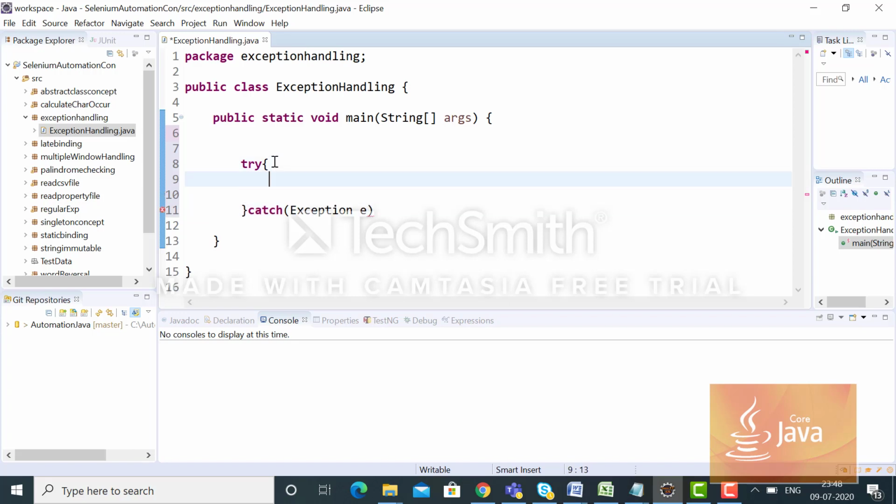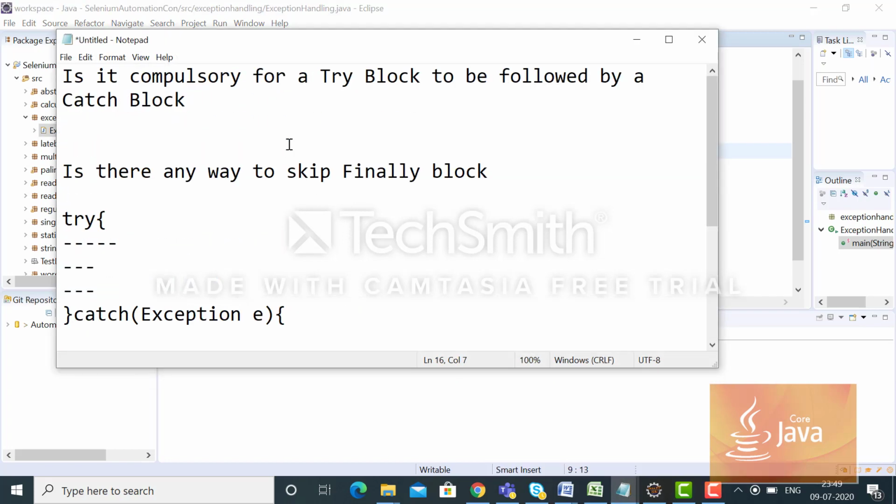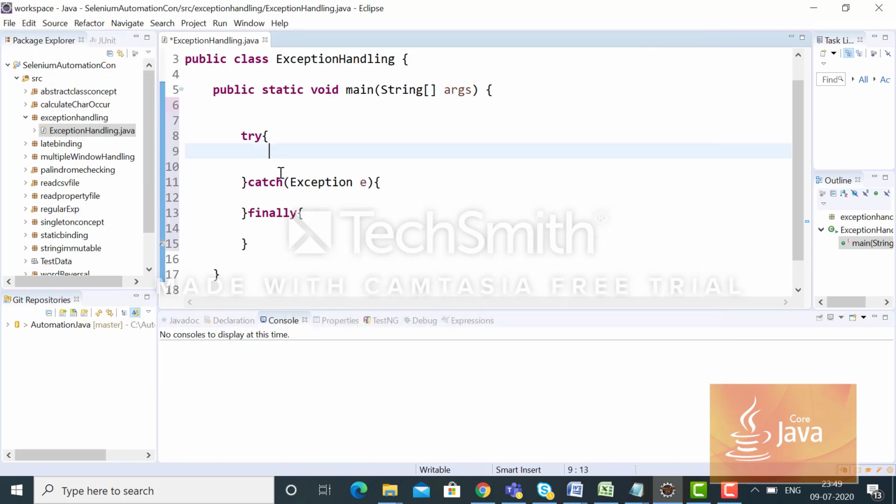Now here let's say this is the try block, and then I have one block called finally. My scenario here is: is it compulsory for a try block to be followed by a catch block always? Let's see. First we will use the catch block, and then we will remove it and see what happens.